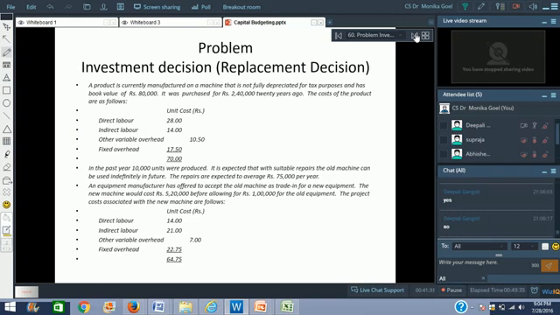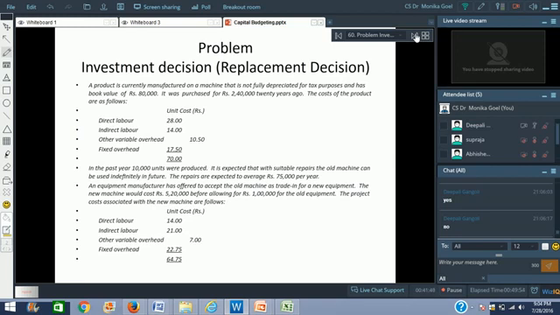Here we are going to talk about a situation where we are already using a machine and the machine has not been fully depreciated. We've been using it now, but we want to replace that machine and buy a new machine. Those kinds of situations also do arise in business. Those kinds of opportunities do arise in business.